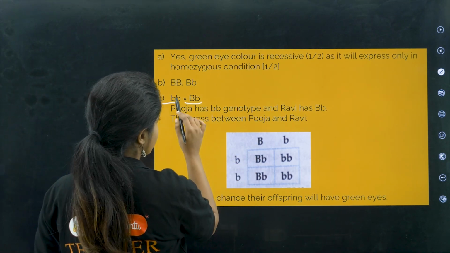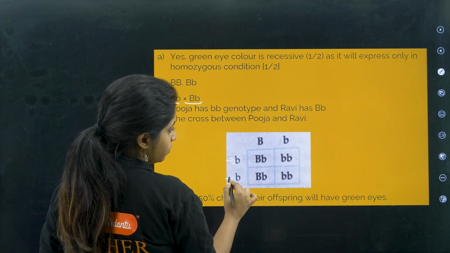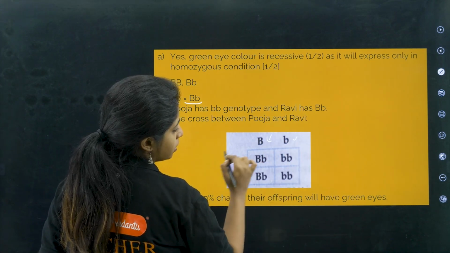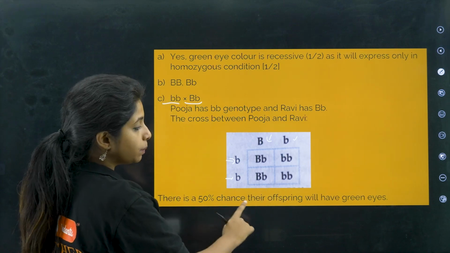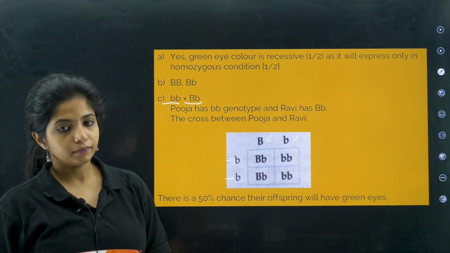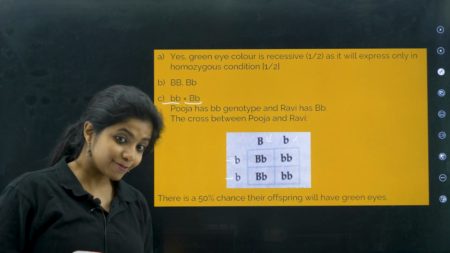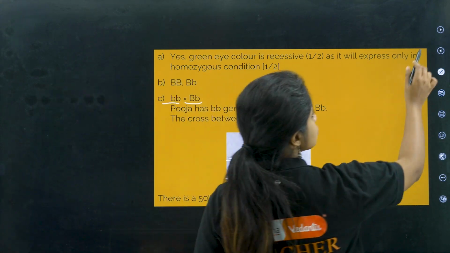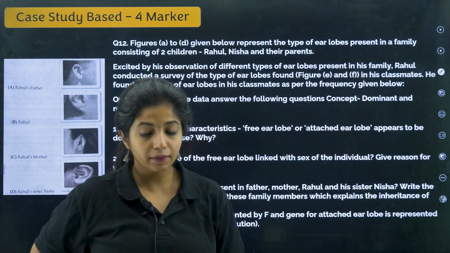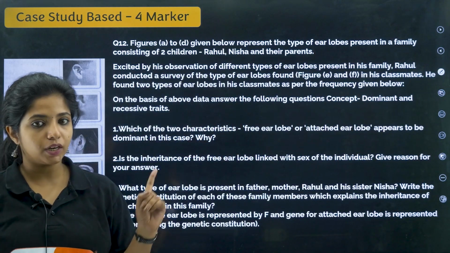So what you can do is, you can put both the gametes over here, small b and capital B, capital B. You cross this with this, you get this. You cross with this, you get this. So in this way, you get to know there is a 50% chance of their offspring having green eye color, this and this. Nice question, no? So I would request you to do it once, even without seeing. You should be trying it out once.